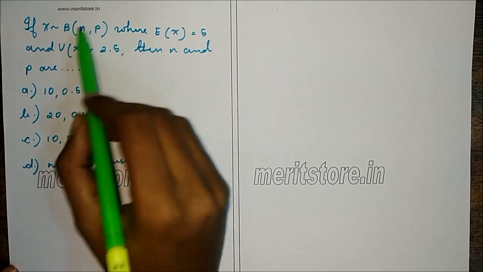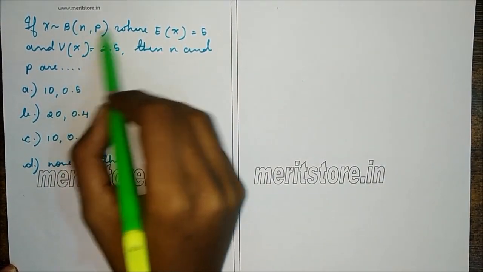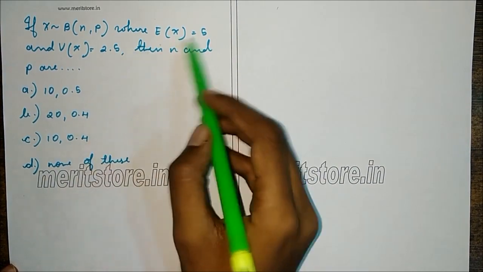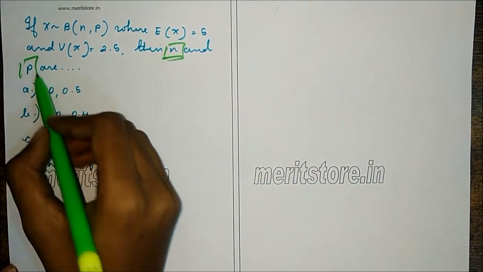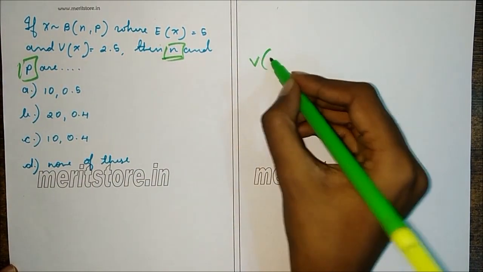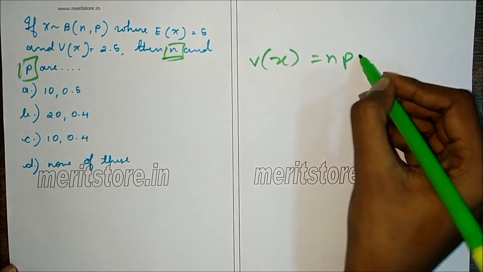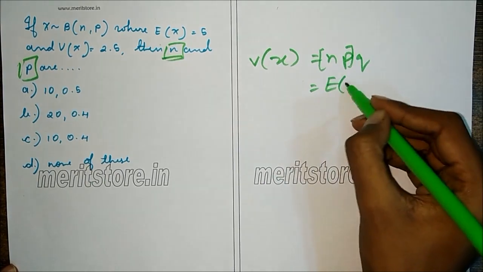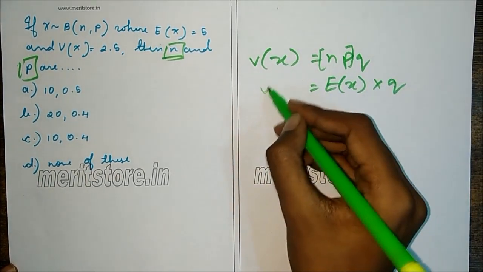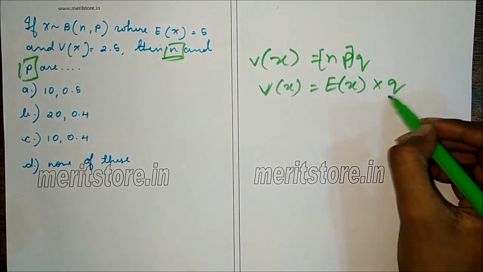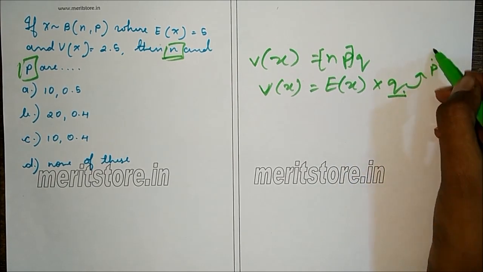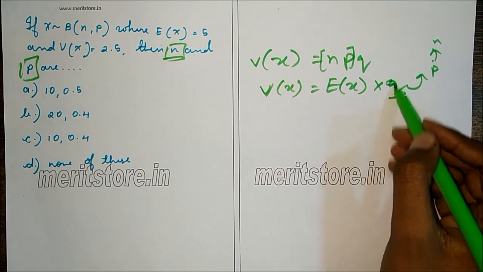Now here binomial distribution is given as N comma P. Expectation is given as 5. Variance is 2.5. We have to find the value of N and P. So first we have V of X is NPQ, which is also given as E of X into Q. So first we find Q. From Q we'll get P, and from P we can get N. So let's find Q first.